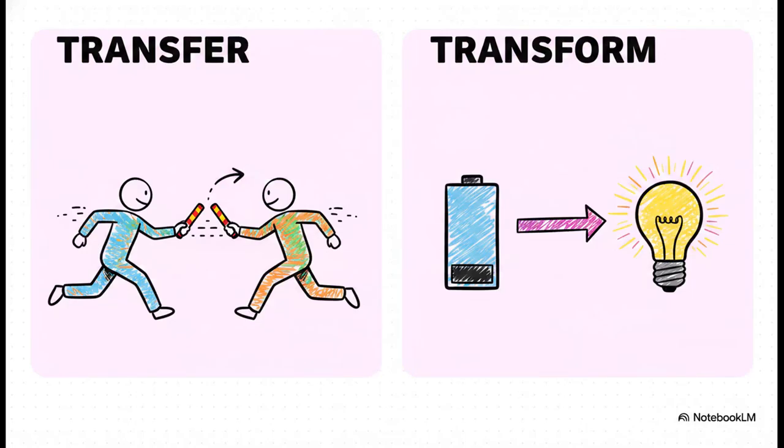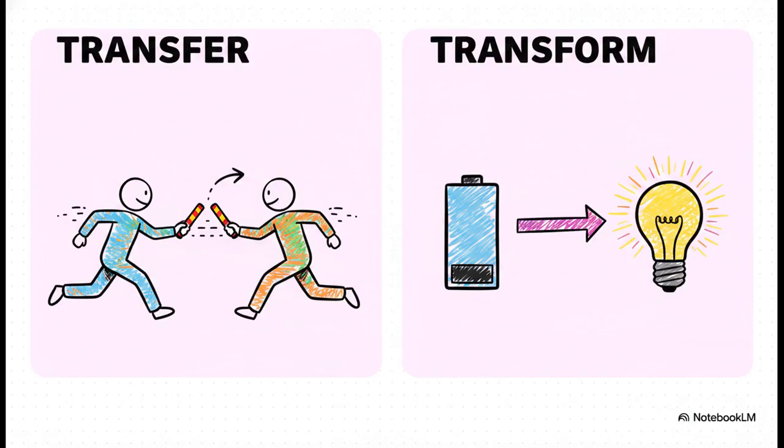Now pay close attention here, because this is a classic trope that catches a lot of explorers on their exams. You absolutely must know the difference between transferring energy and transforming it. Transferring energy is just moving it from one place to another, like passing a baton in a relay race. The type of energy stays exactly the same. But transforming, or converting energy, means it changes its disguise entirely. It shifts from one form of energy into a totally different form. Keep your eyes peeled for this distinction.